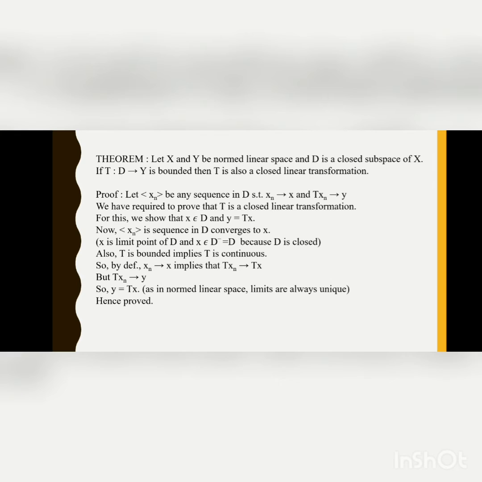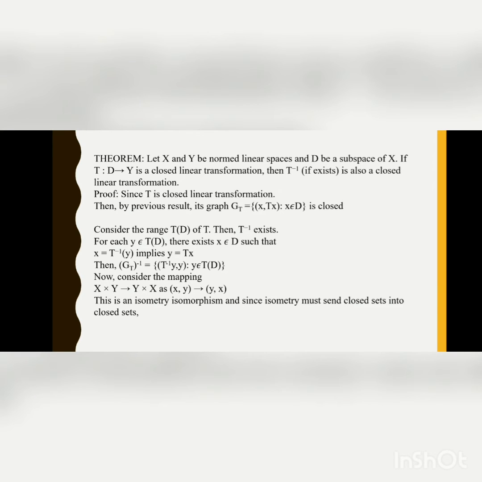Hence, proved. Next theorem: let X and Y be normed linear spaces and D be a subspace of X. If T is a transformation from D to Y that is a closed linear transformation, then T inverse, if it exists, is also a closed linear transformation.